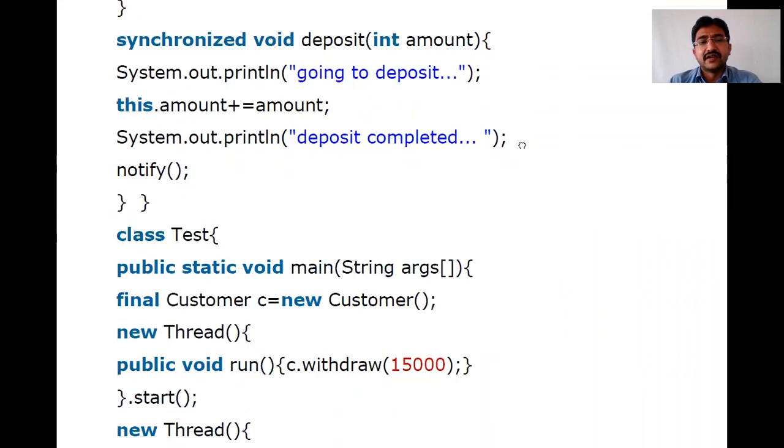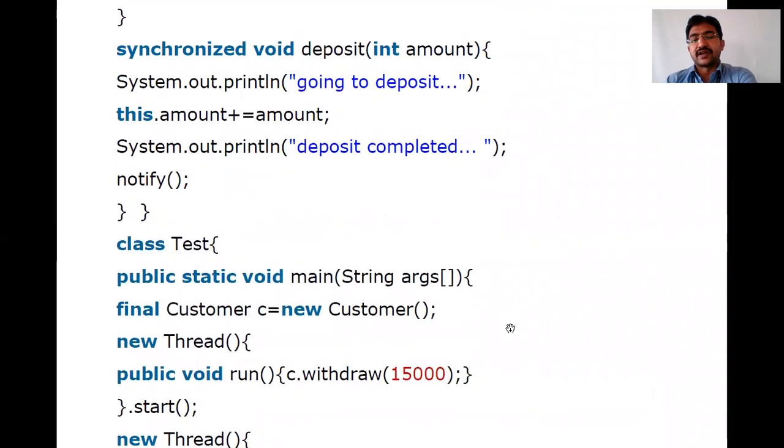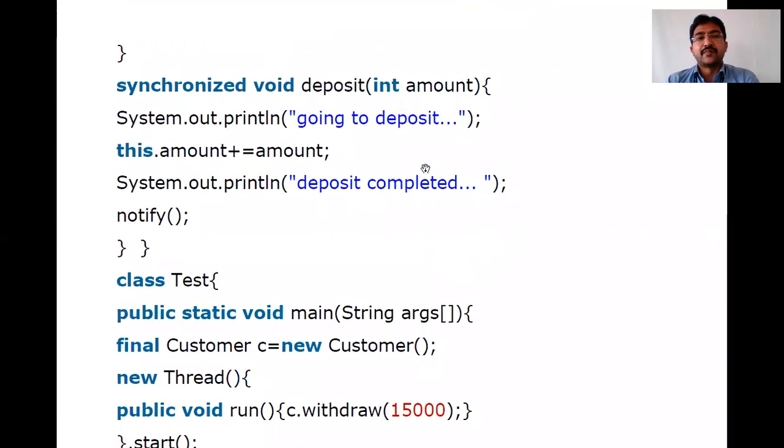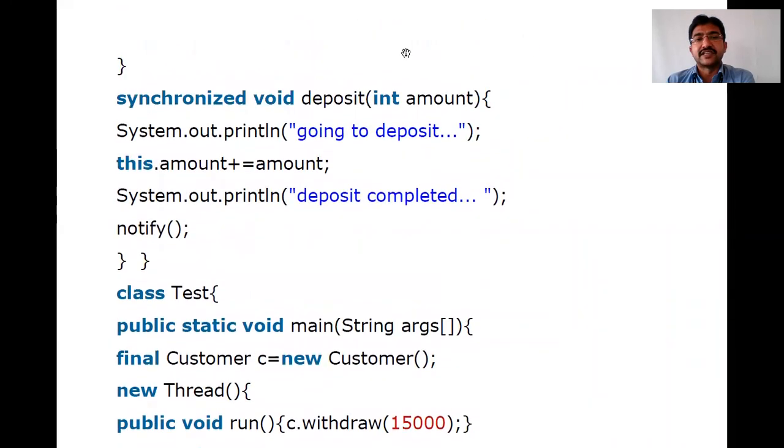Now coming to the main program. Once withdraw is called, it is in the waiting state, right? Next, a thread will be created for c.deposit. Once you call c.deposit, the deposit method will be called here. So what is the amount deposited? See here itself, how much it is going to deposit. Here, deposit 10,000 only, right? So 10,000 is deposited.